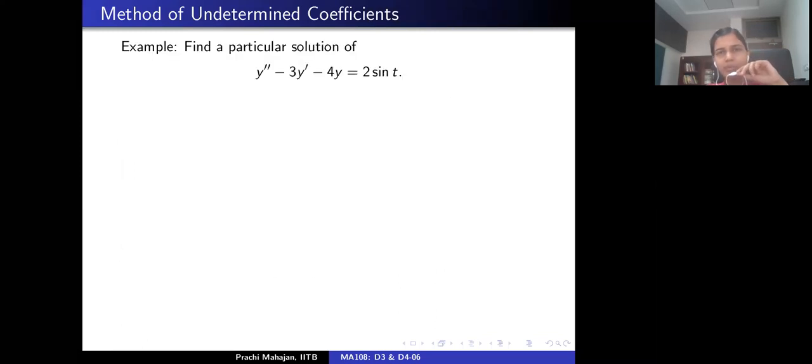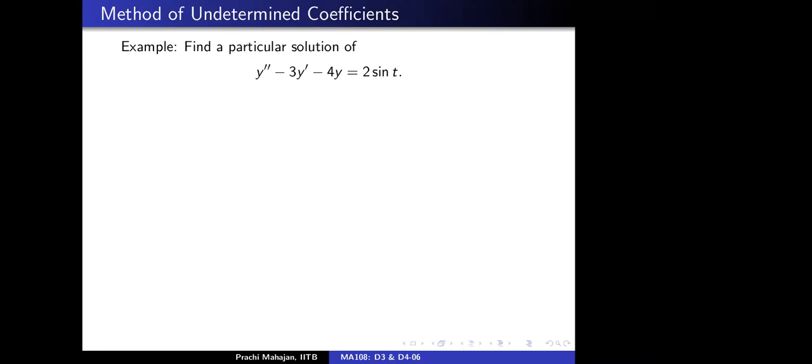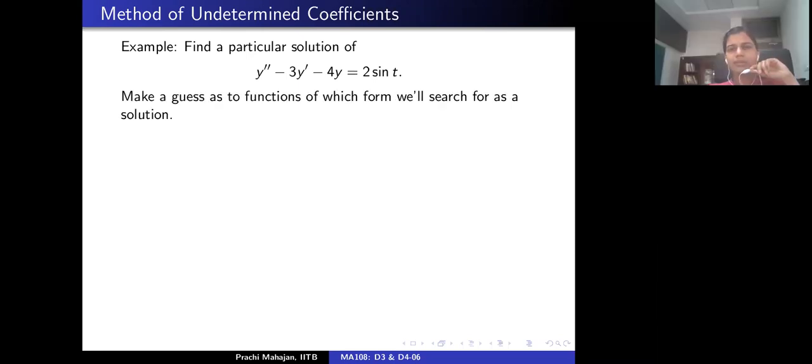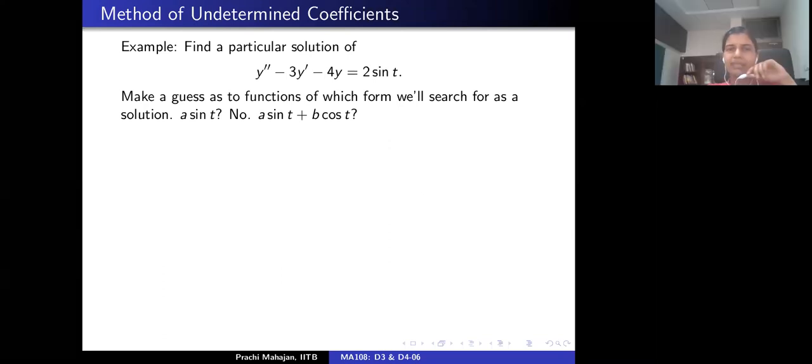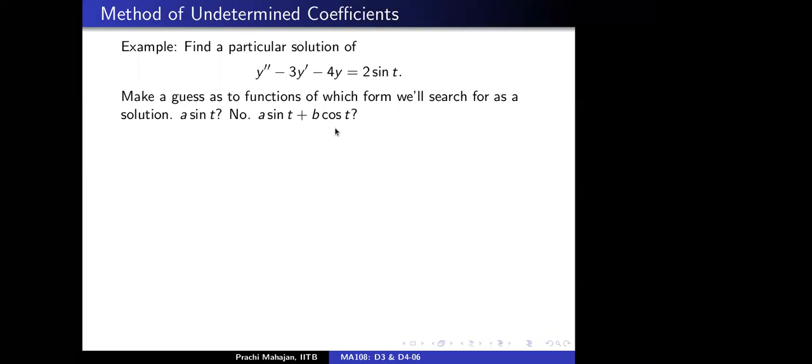All right, let's do one more example and then we perhaps stop for today. Let's look at d square y by dt square minus 3 dy by dt minus 4y equals 2 sine t. Again, the question is to find a particular solution of this non-homogeneous differential equation. So what should be our good guess? A sine t plus b cosine t, right? Instead of just a sine t. Why? Because when you differentiate this function, you are also going to pick up the cosine function. Is that okay?